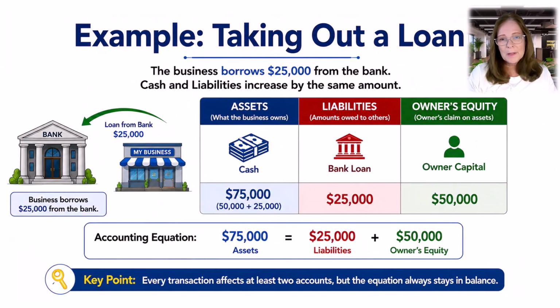Now suppose the business borrows $25,000 from the bank. Cash increases again. Assets go from $50,000 to $75,000. But something else changed too. The business now owes the bank $25,000. That creates a liability. Owner's equity stays the same because the owners didn't invest any additional money. The equation now becomes $75,000 equals $25,000 plus $50,000. Balanced again. And that's exactly what accounting wants to see.